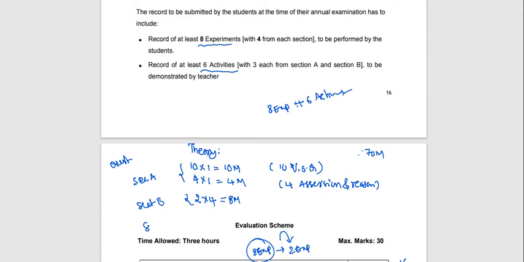Section C contains 9 questions, and each question carries 2 marks. You will get the 18 marks. Section D contains 5 questions. Each question carries 3 marks. 15 marks you will get. Section E, 3 long answer questions with internal choice. Then you will get the 15 marks.